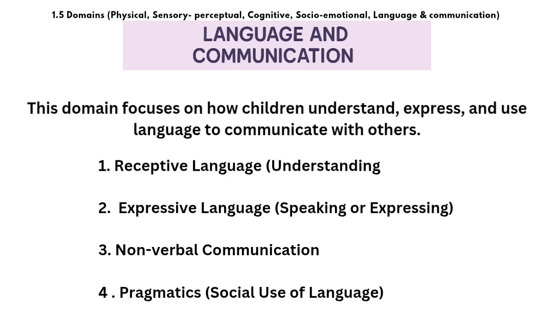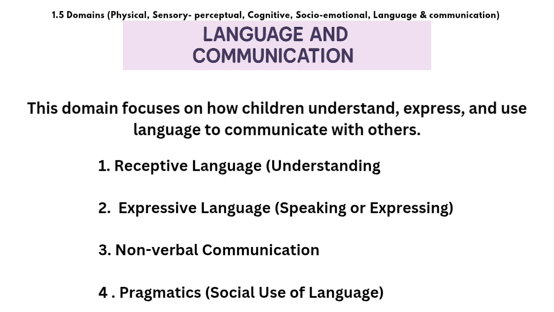The key components we can see in this domain are the receptive language, that means understanding, where they have the ability to listen, and understand words, sentences and instructions. The next key component is the expressive language, that means using gestures, sounds, words, or eventually sentences to speak and to express.